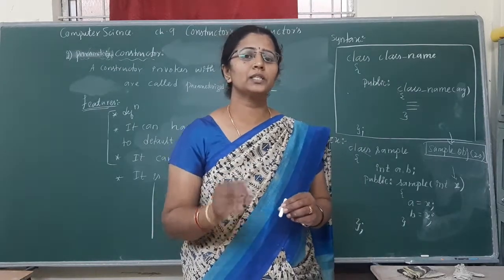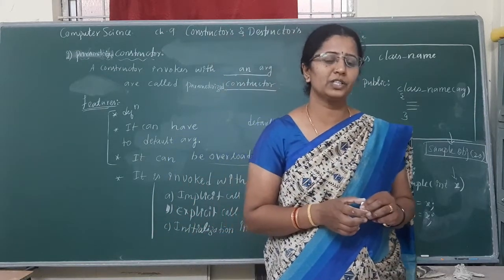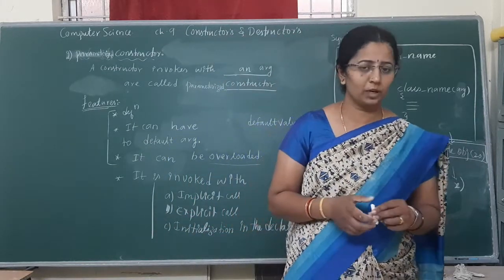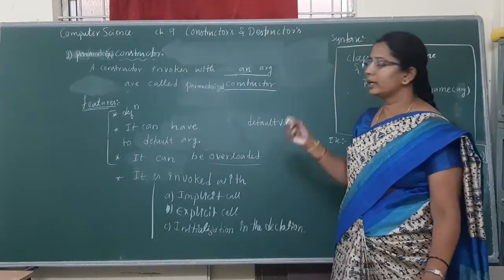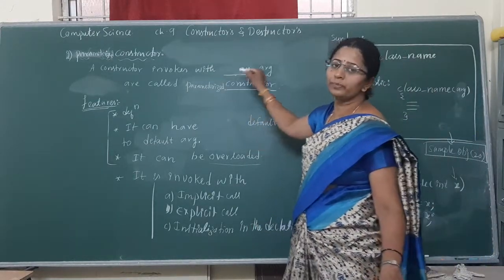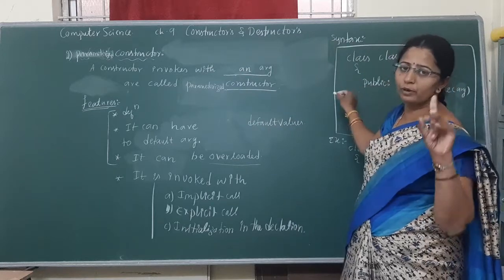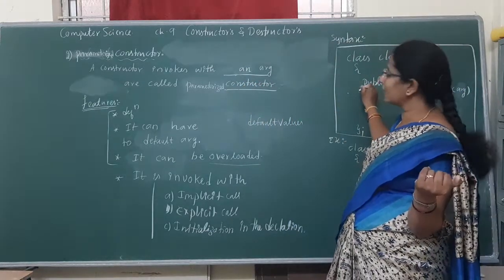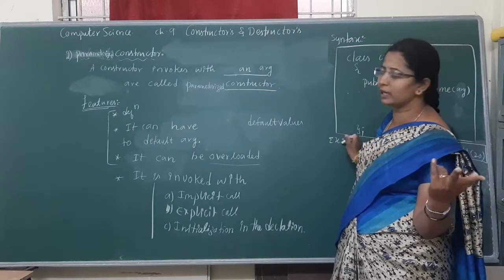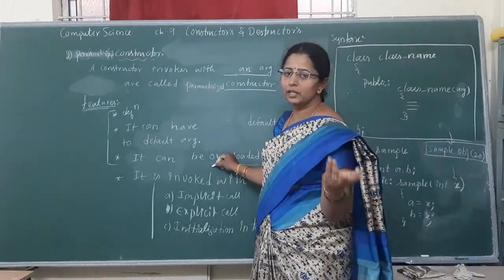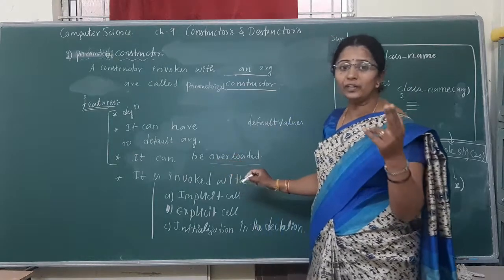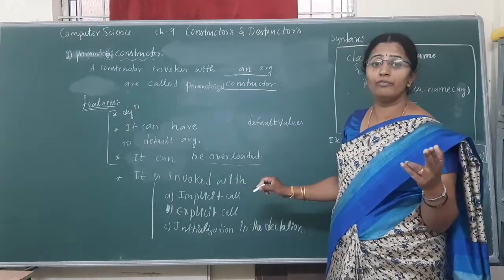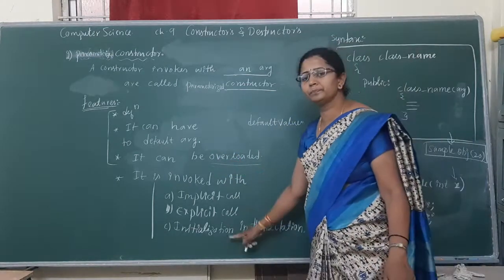So now we discussed 2 different 5 marks questions as well as many possible 2 marks questions. Here also definition and syntax are possible for 2 marks, or definition with example, or example and syntax, or features, or give the invoking methods of the parameterized constructor.